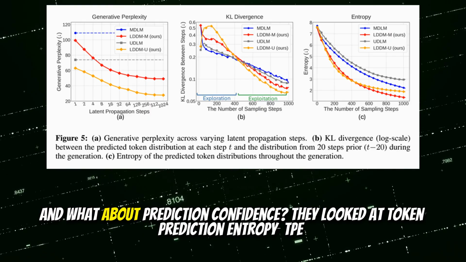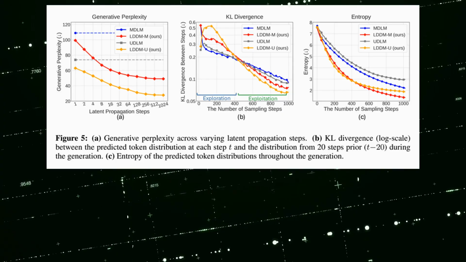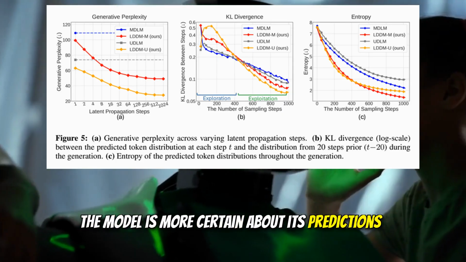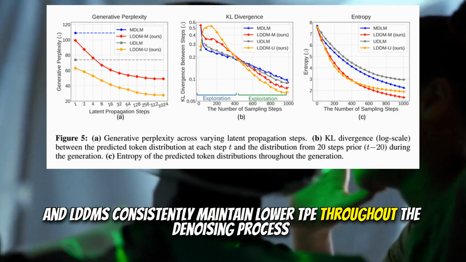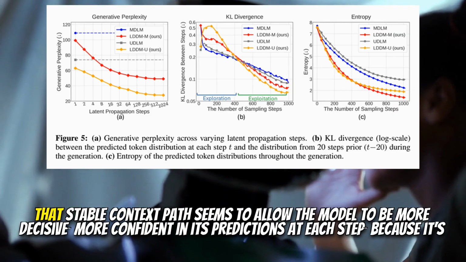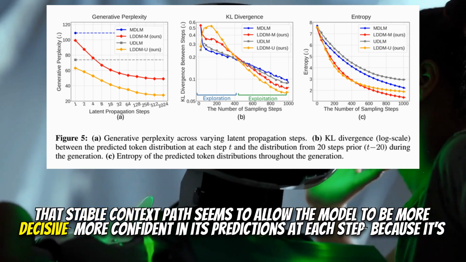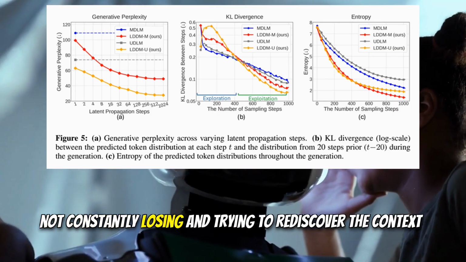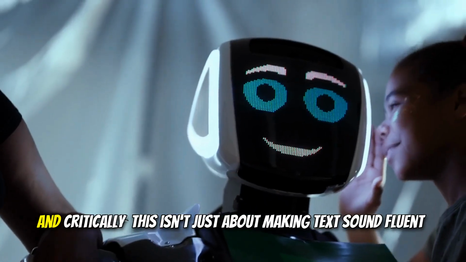Okay. And what about prediction confidence? They looked at token prediction entropy, TPE. Lower entropy means higher confidence. The model is more certain about its predictions. And LDDMs consistently maintain lower TPE throughout the denoising process. That stable context path seems to allow the model to be more decisive, more confident in its predictions at each step, because it's not constantly losing and trying to rediscover the context. Makes sense. Stable memory leads to more confident decisions.